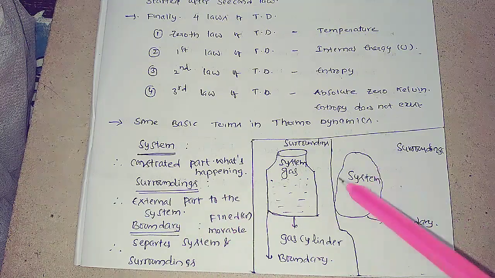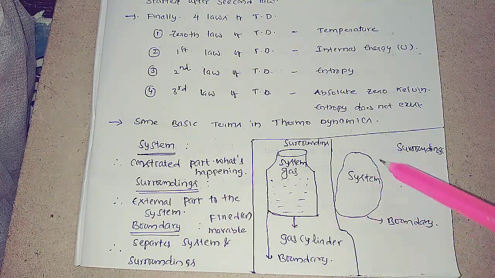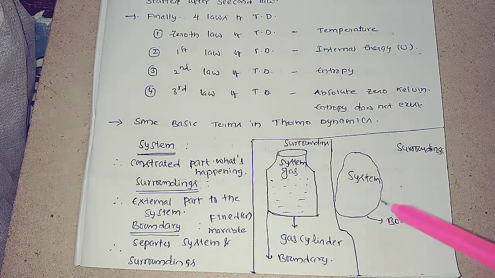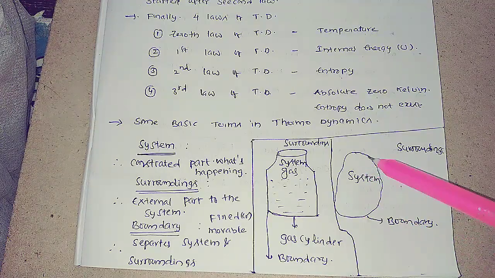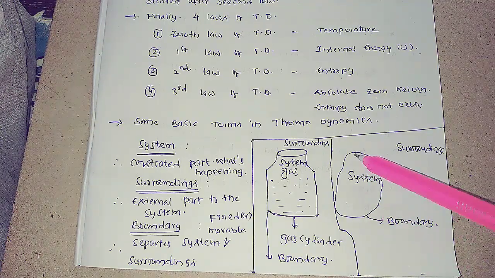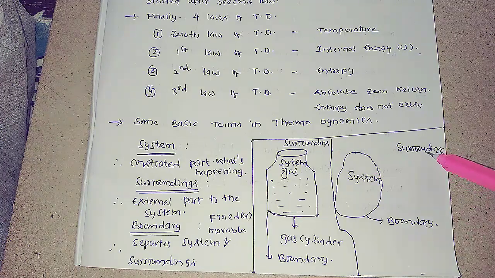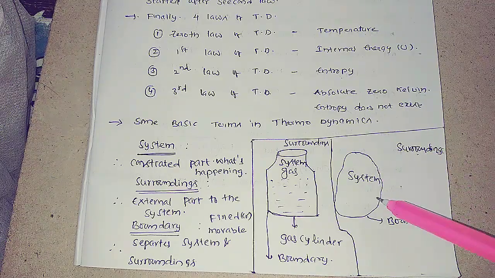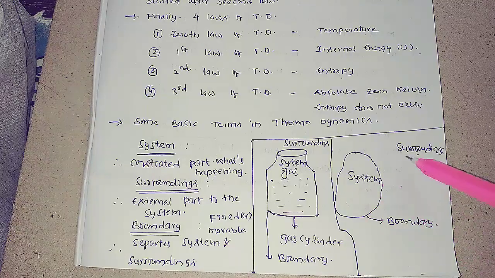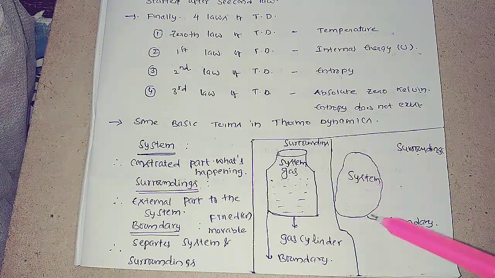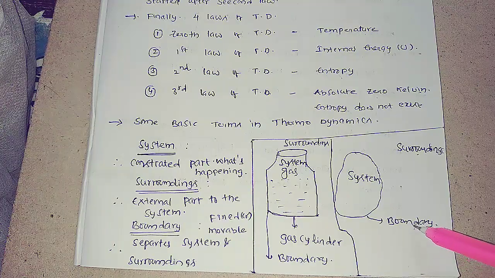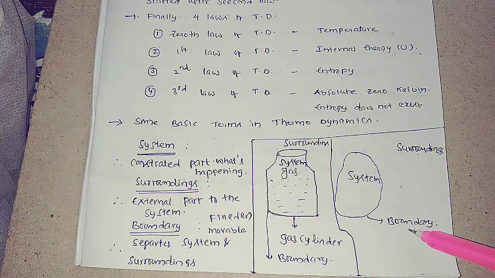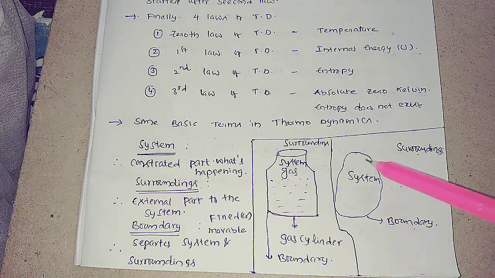Let us understand by this example. See here, this is known as a system, and the system is inside the pot. What is happening in this case? This is the outside part, the surroundings, that means it is external to the system. The system and surroundings are separated by one thin layer. That layer is known as the boundary. That boundary may be fixed, flexible, or movable.